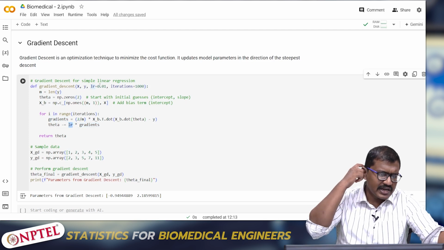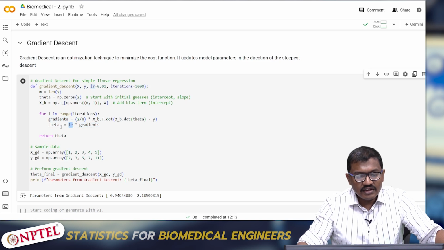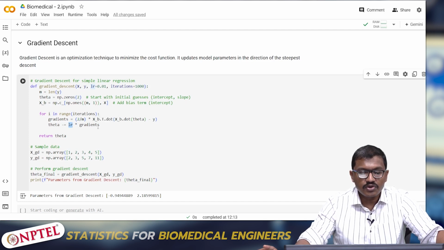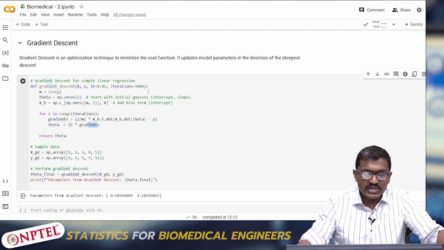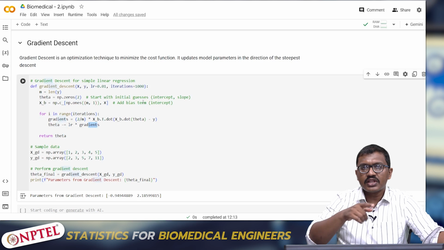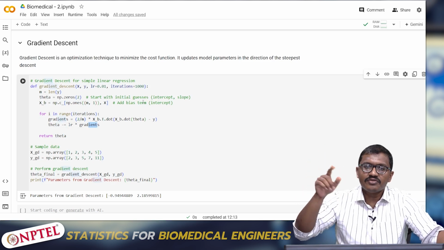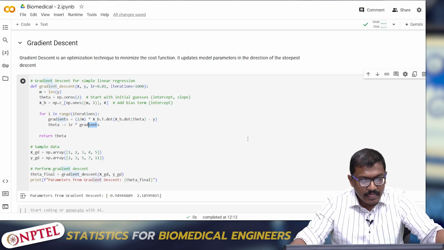Let us assume that the first gradient is 1. So the result of theta will be 0.99, since we are subtracting 0.01. Similarly, the gradient gets decreased. For 1000 iterations, it will keep on decreasing. So we will get something called gradient descent. We are calculating the gradient, the slope, when we are trying to find the steepest slope in which the error is minimum. So this is something to represent gradient descent.